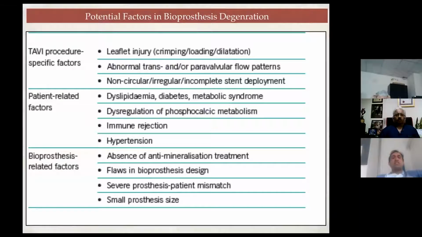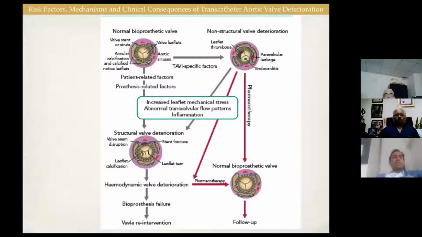So this is important. When you select a valve, select it in such a way that the patient does not have a prosthesis mismatch. You do a procedure in such a way that there is no paravalvular leakage, because paravalvular leakage itself will increase the stress on the leaflets, which can lead to early degeneration. These are the risk factors, mechanism, and clinical consequences of bioprosthetic valve deterioration.